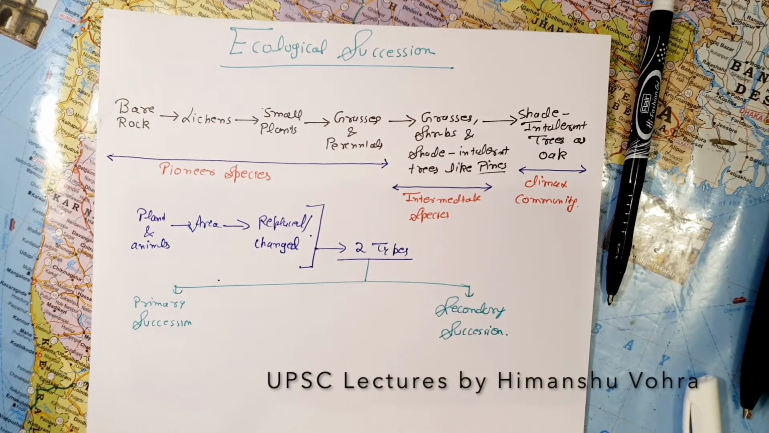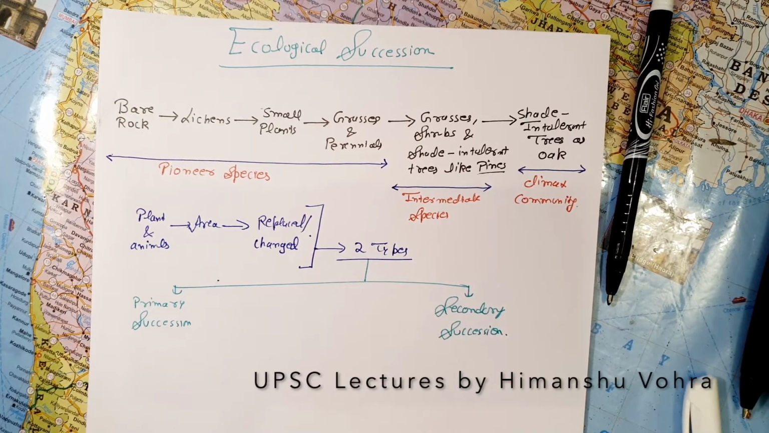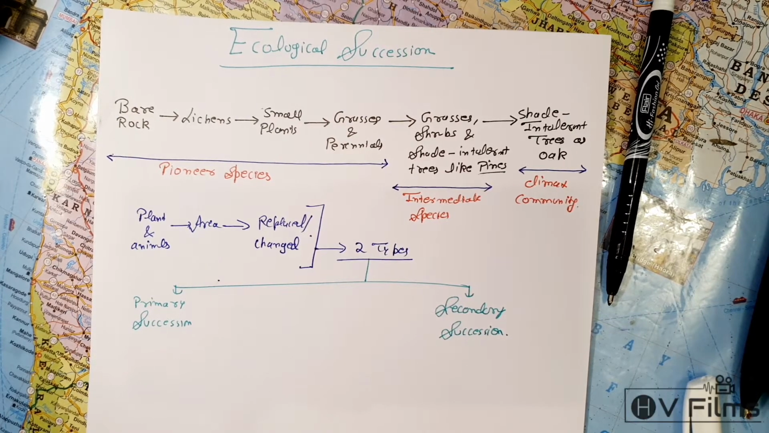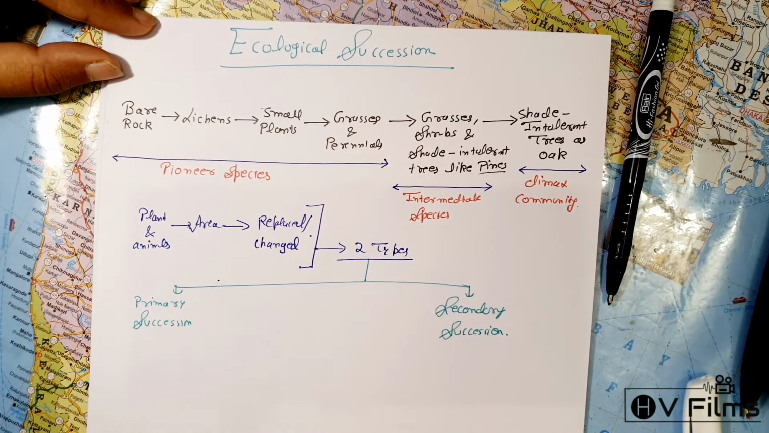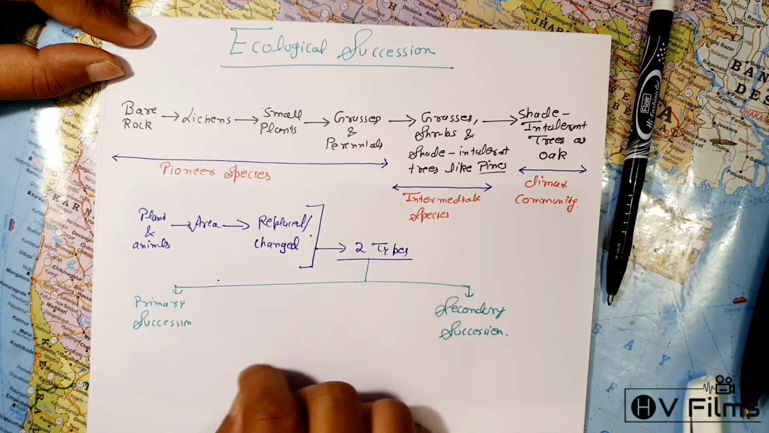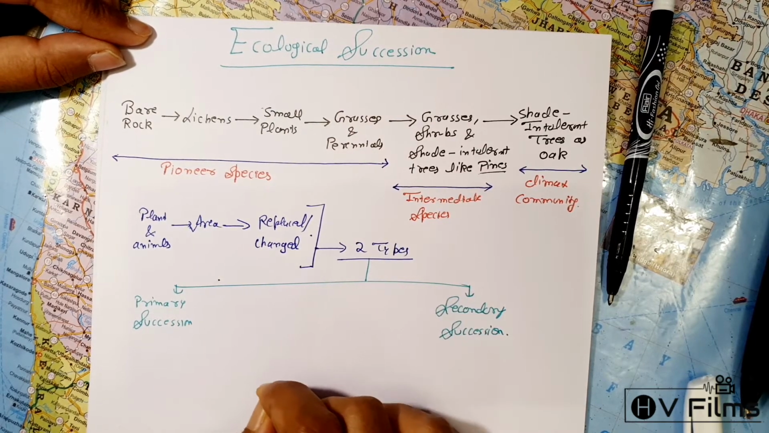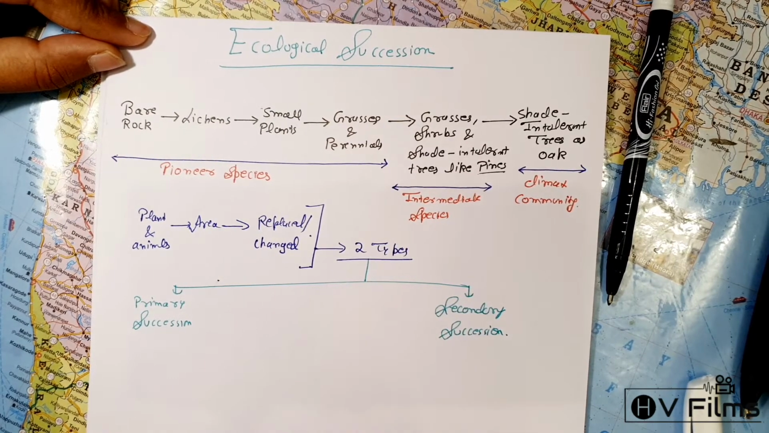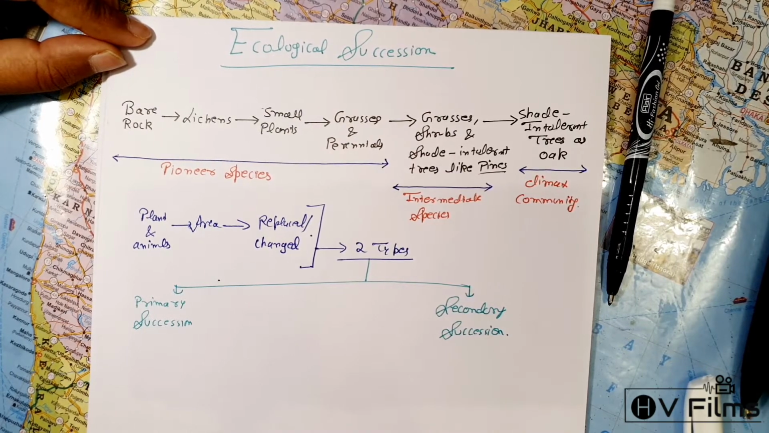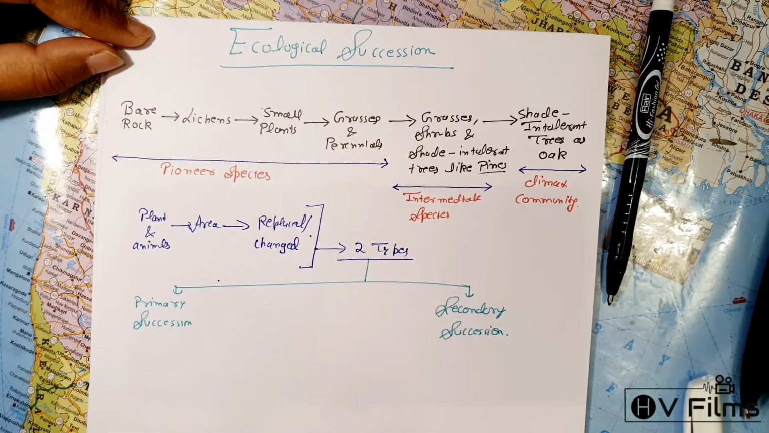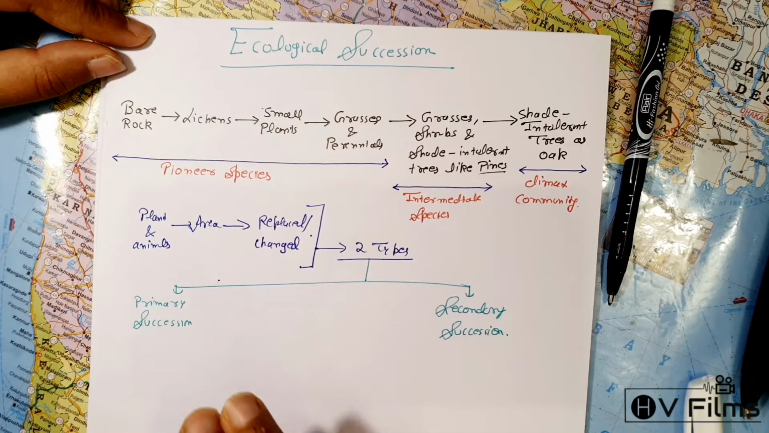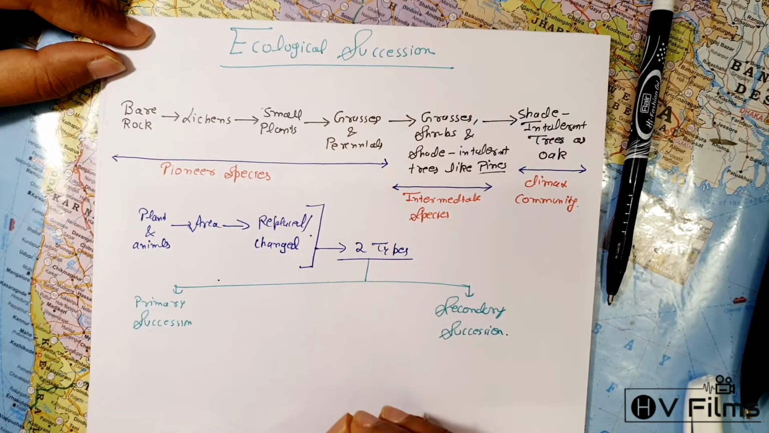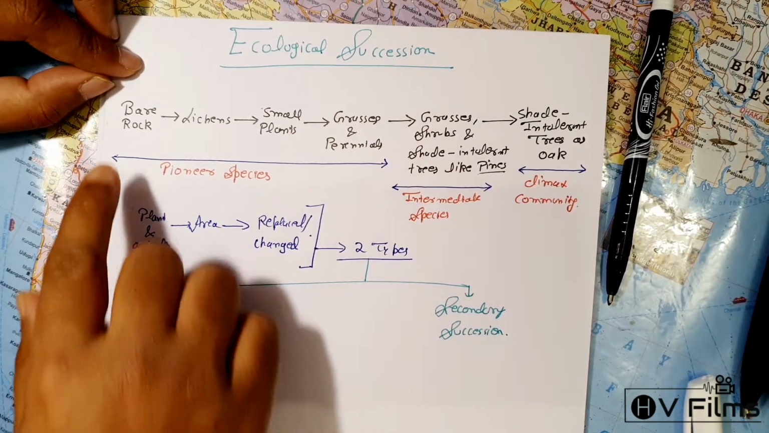In this lecture, we will discuss ecological succession. Ecological succession is a process by which the communities of plant and animal species in an area are replaced or changed into another over a period of time. For example, in the very beginning, when it's a completely empty or untouched habitat, there is bare rock.